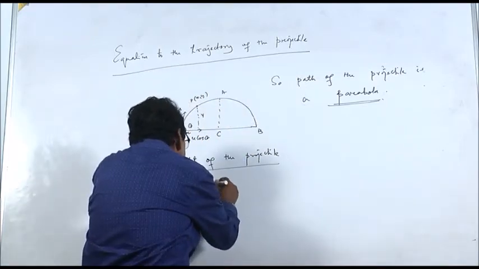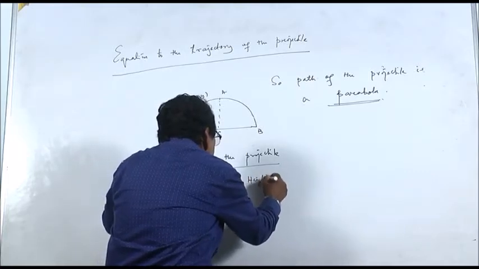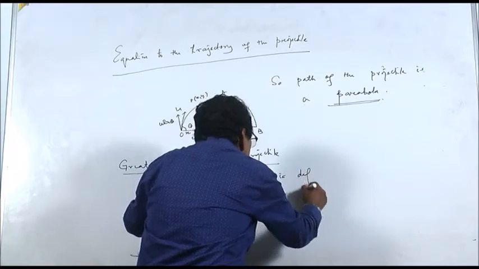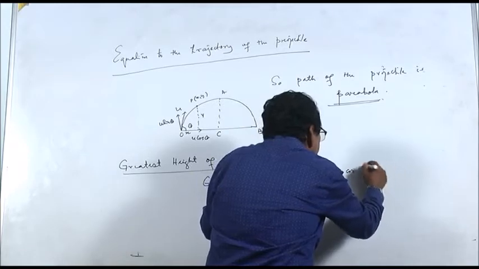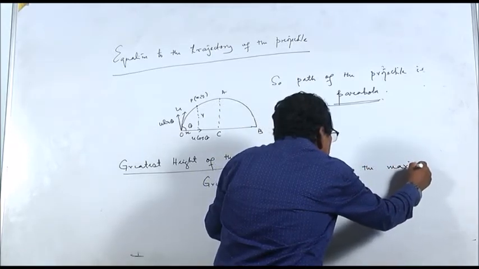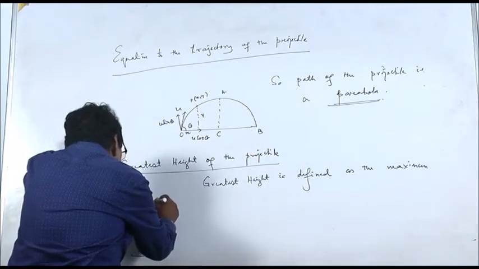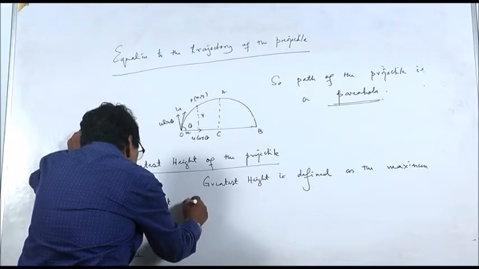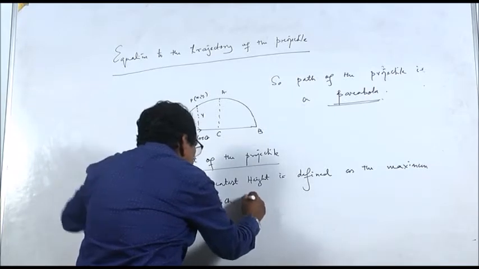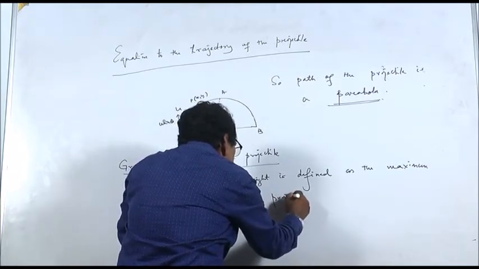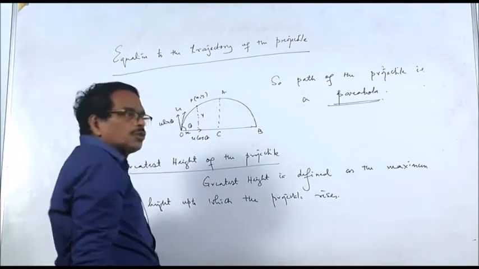In the examination, you have to write like this: greatest height is defined as the maximum height up to which the projectile rises.